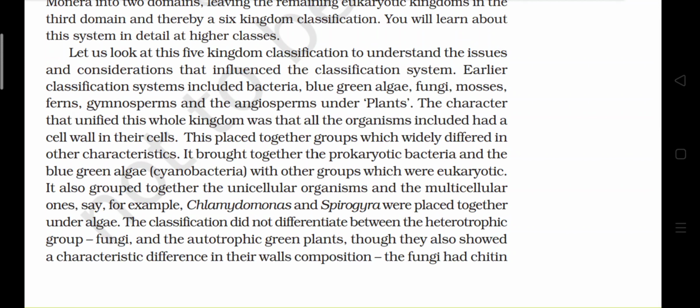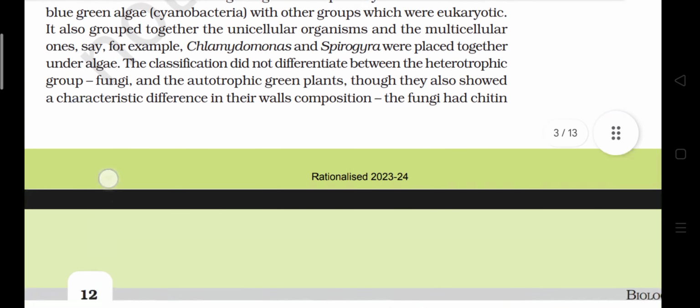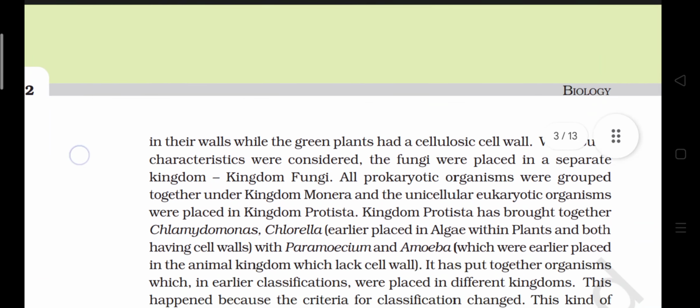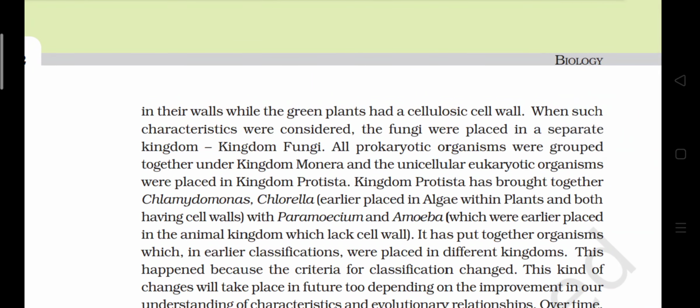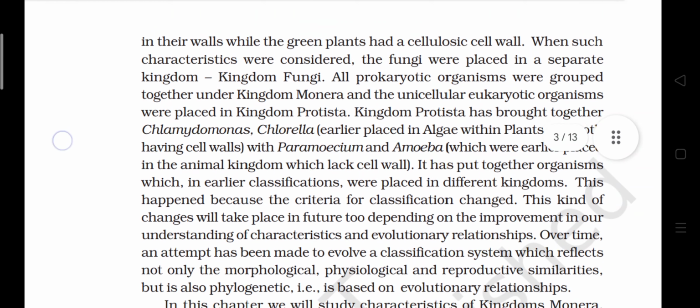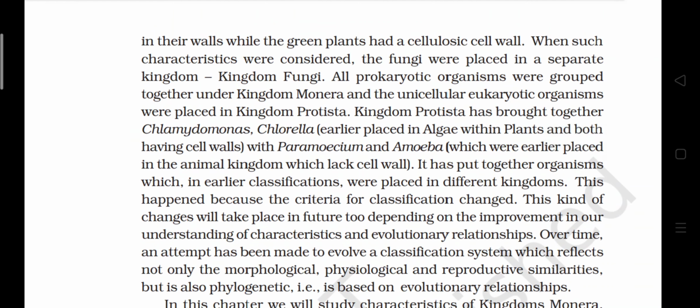The classification did not differentiate between the heterotrophic fungi and the autotrophic green plants, though they had shown a characteristic difference in their wall composition. The fungi had chitin in their wall, while the green plants had a cellulosic wall. When such characteristics were considered, the fungi were placed in a separate kingdom, kingdom Fungi. All prokaryotic organisms were grouped together under kingdom Monera, and the unicellular eukaryotic organisms were placed in kingdom Protista.